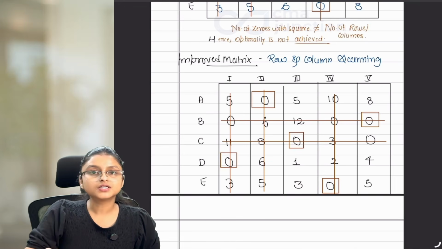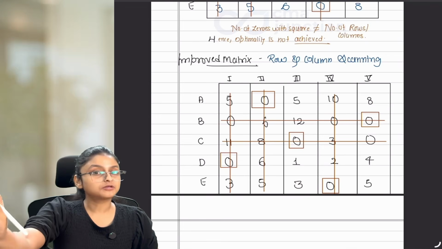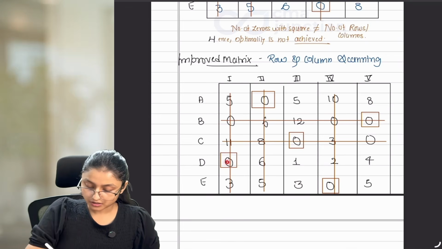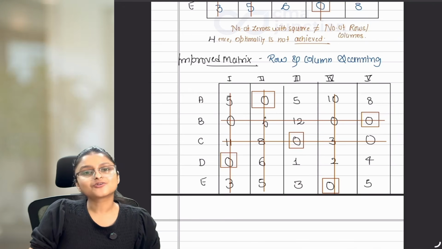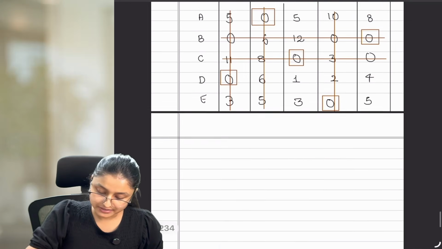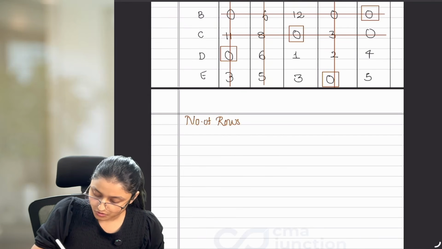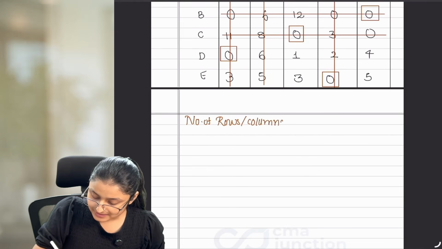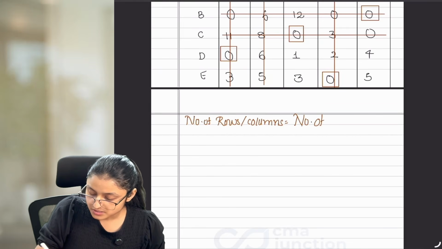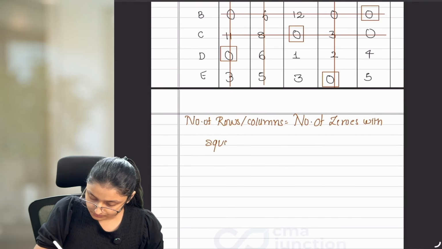If all the zeros are covered, check for optimality. So 1, 2, 3, 4, 5. 5 rows and 5 columns are available. Check the number of zeros with a square. 1, 2, 3, 4, 5. They are also equal to 5. And if your number of zeros with a square is exactly equal to the number of rows or columns, then you have reached optimality. Write it down: the number of rows or columns is exactly equal to the number of zeros with a square. Hence, optimality achieved.